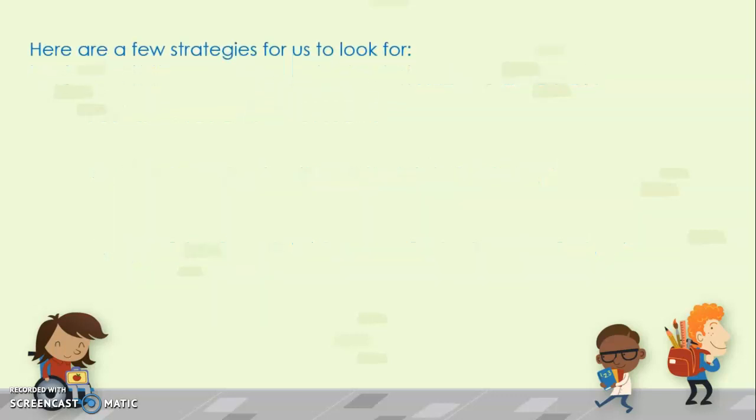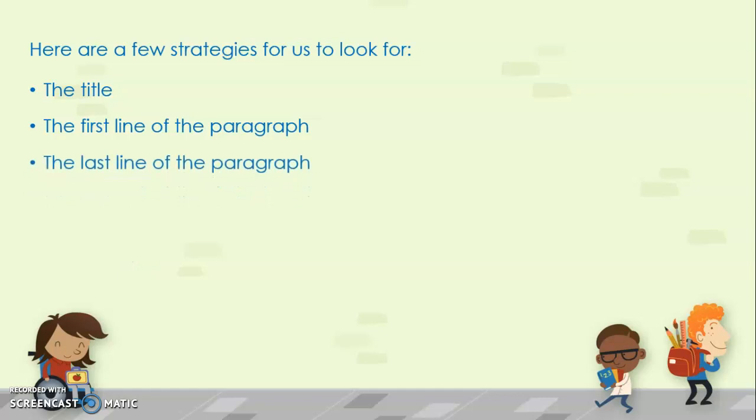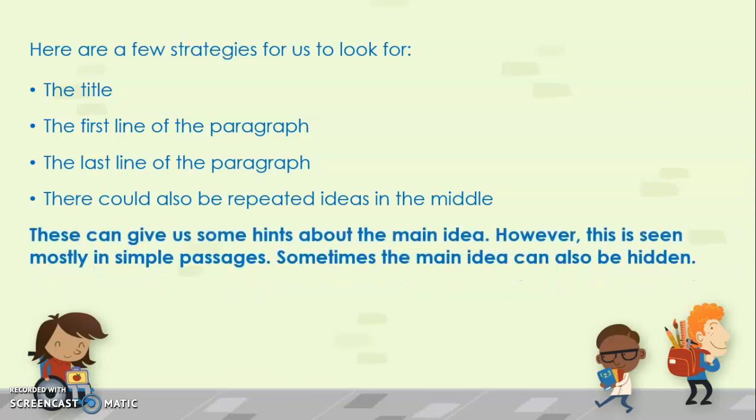Let's look at a few strategies. The first, the title. Next, the first line of the paragraph or the topic statement. Next, the last line of the paragraph or the concluding statement. And the last one, there could also be repeated ideas in the middle. These can give us some hints about the main idea. However, this is seen mostly in simple passages. Sometimes the main idea can also be hidden.